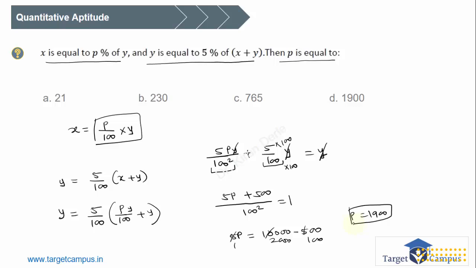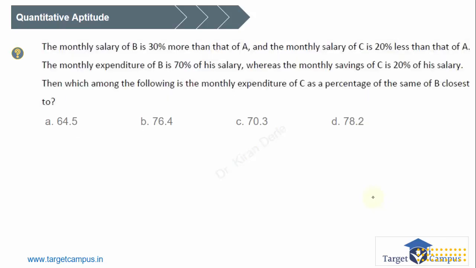I hope you are understanding it, right? Please pause it and go back and check what we have done. Very simple, go with the question. Even if the question is tricky, just go with the flow and you are going to get the answer, right? P is equal to 1900. I hope this is pretty much clear, guys.